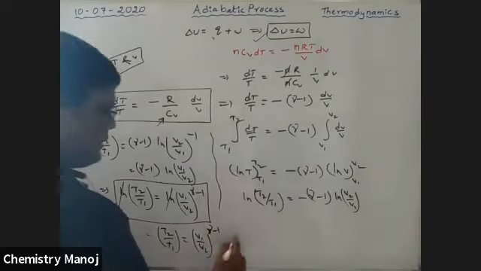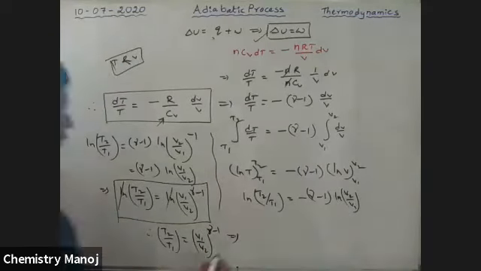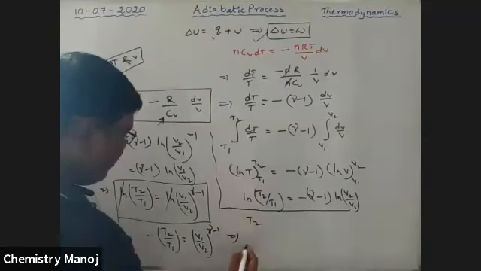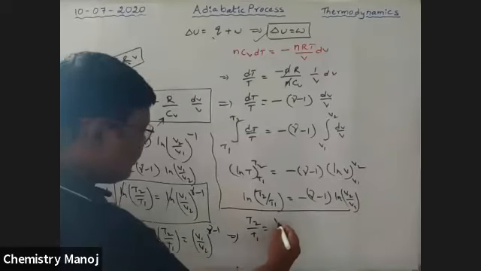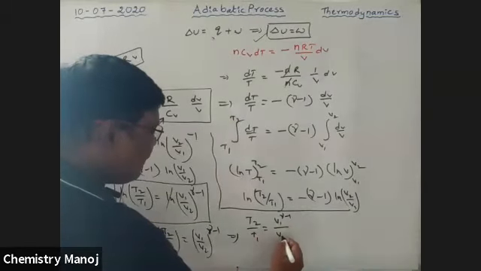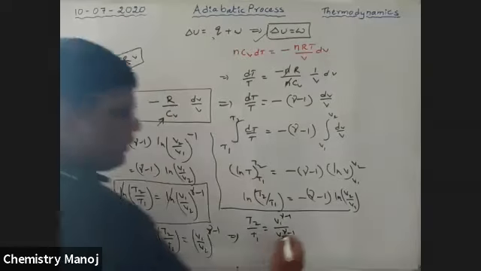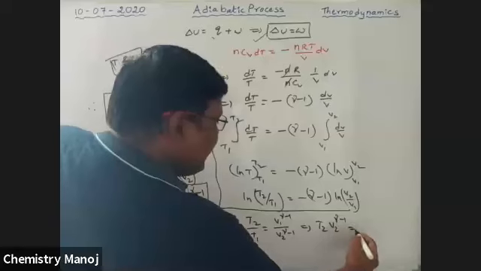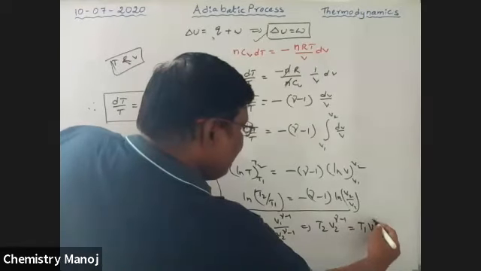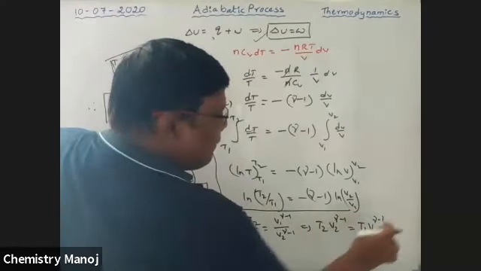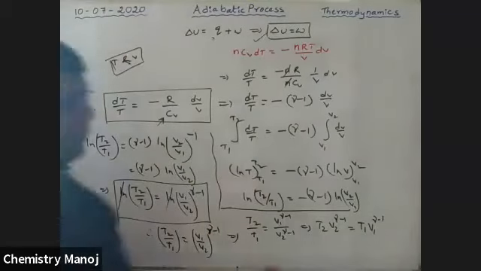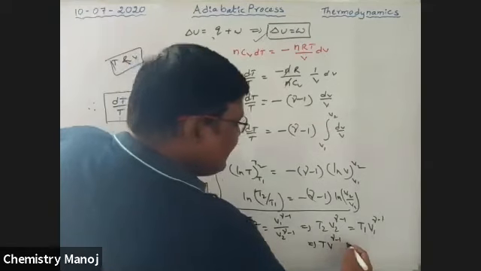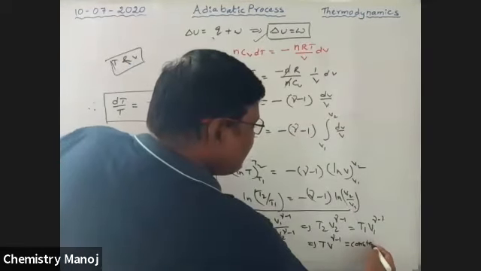So that implies T2 by T1 is equal to V1 power gamma minus 1 by V2 power gamma minus 1. That implies T2 into V2 power gamma minus 1 is equal to T1 into V1 power gamma minus 1. That implies T V power gamma minus 1 is equal to constant.